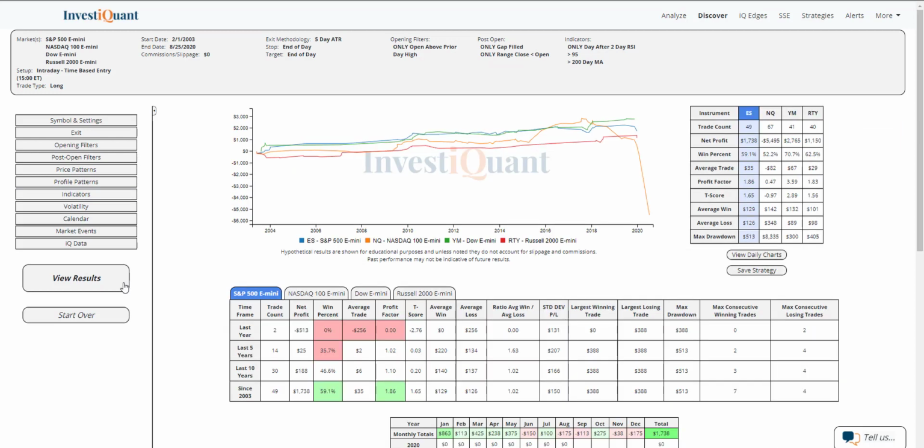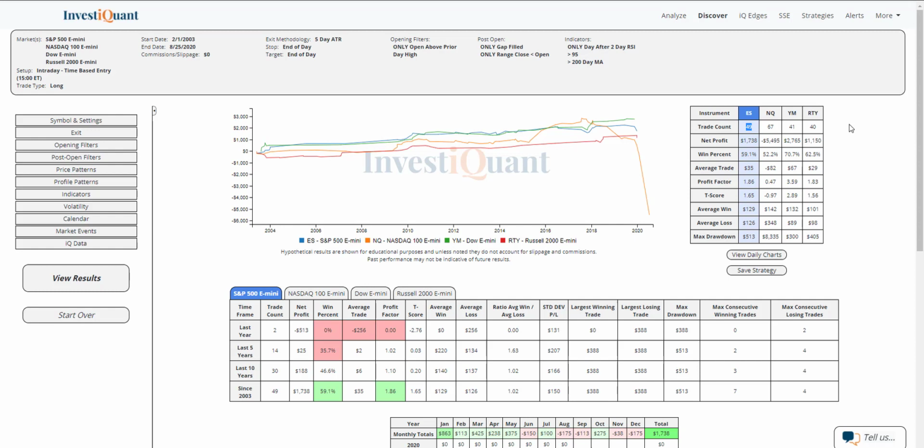And here we go. So these are the results of going long at 3 p.m. Eastern Time, exiting at the close, 4:15 p.m. Eastern Time, when opening above the prior day high after getting a reading of the 2-day RSI being above 95 and above a 200-day moving average. Once that has happened, the market fills its gap and is trading below its open at 3 p.m. Eastern Time.